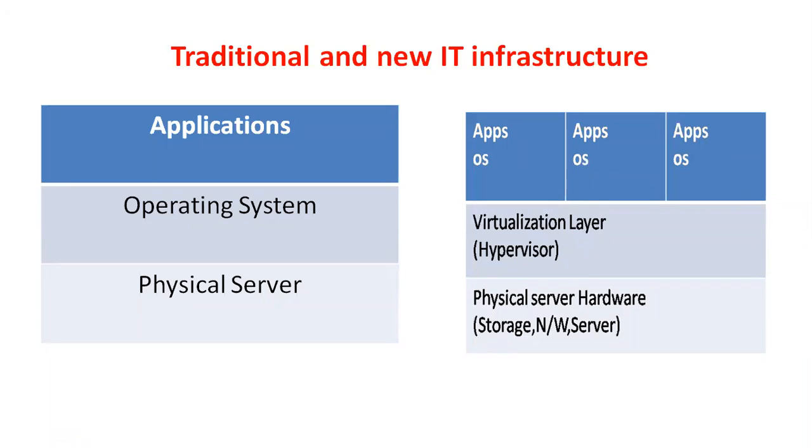Here there is a physical server hardware. On top of the physical server hardware you have storage, networking, and servers, and then another layer. Which type of layer are you using here? The hypervisor. The hypervisor provides connectivity between the application and the physical server. This is a very important concept in virtualization. Most IT organizations use this type of virtualization technique.